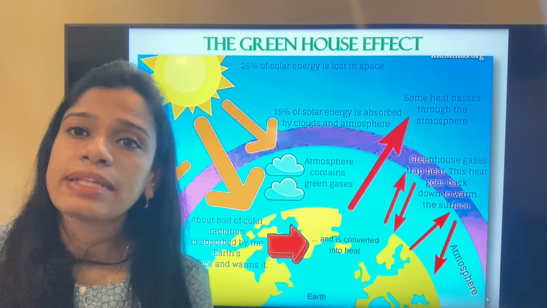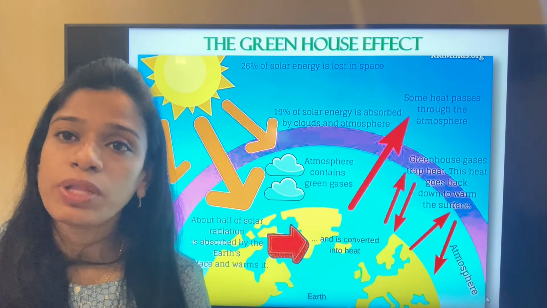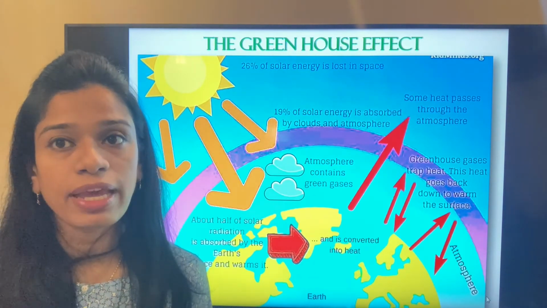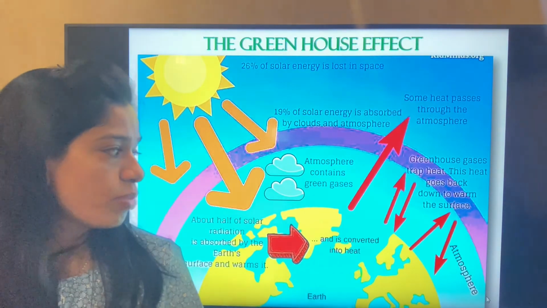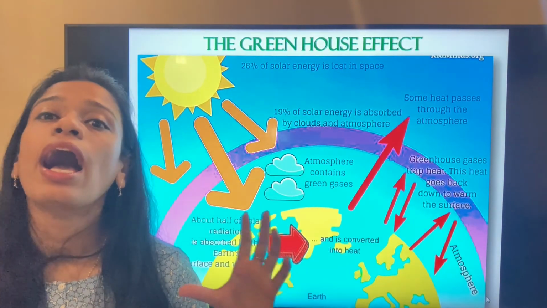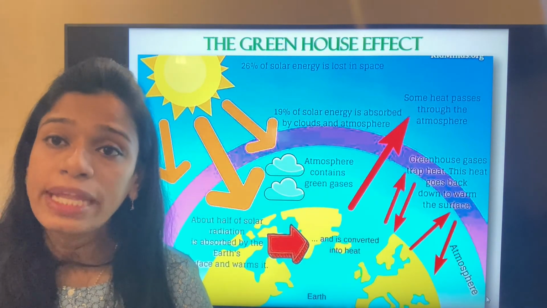Now, what is the ill effect of global warming? The earth wanted to stay warm, so it has been trapping the gases. But we should remember that the ice caps at the poles will start melting if the temperature keeps on increasing.